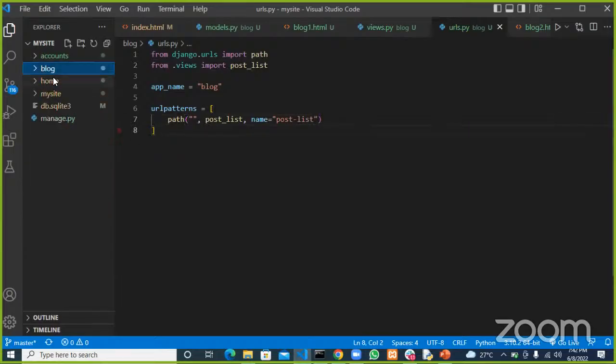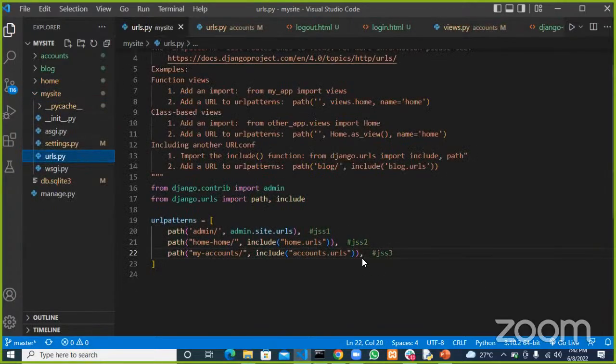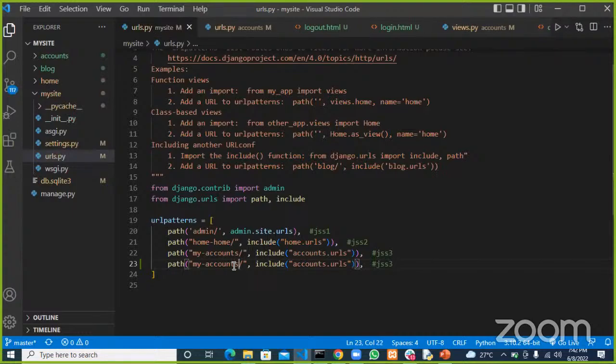All right. Next thing you want to do is to go down to our app URL and do something like this. When someone goes to blog, I want to include the blog.urls. I want to include the blog.urls. All right, I think it's just one, I think.